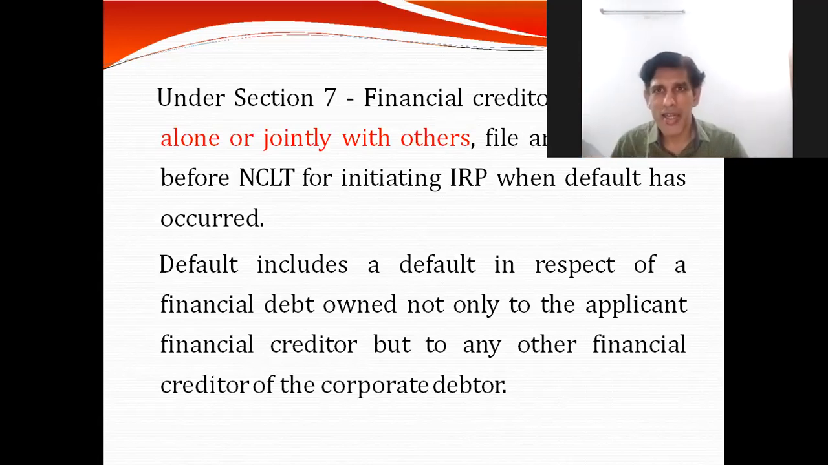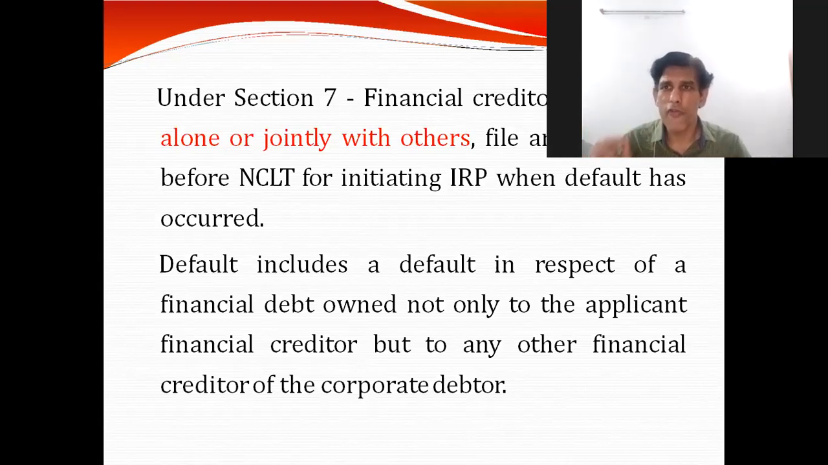The financial creditor can file either alone or jointly with others. That is very important, where we all understand that a borrower may take a loan from multiple banks. So the financial creditor can file on its own, or they can club together and jointly file an application before NCLT for initiating the insolvency resolution process when the default has occurred. Remember the word default. That is the important word here, which we have to understand, that what is a default, and a lot of cases have been deliberated, and I think the conclusion has been very clearly drawn, and also the IBC code clearly defines what is the default.